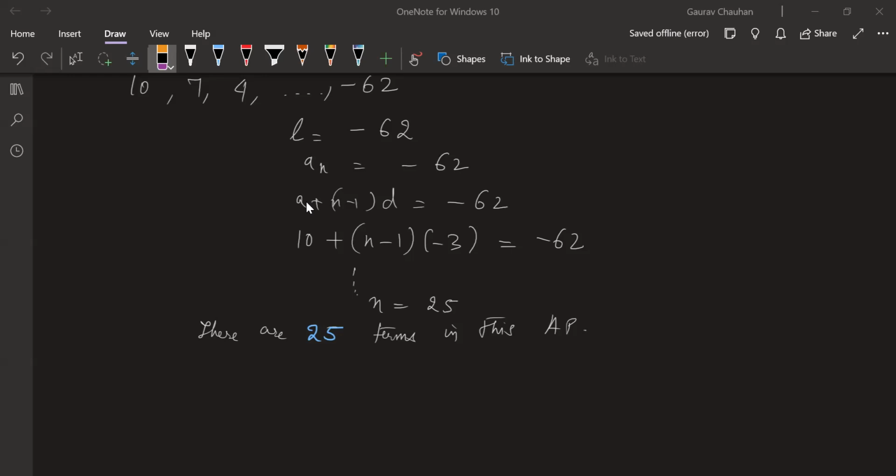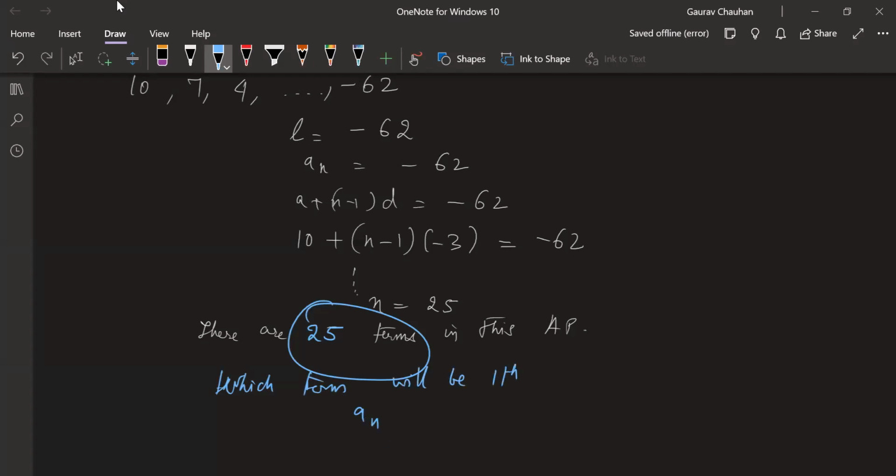Sir, can you repeat the question? Which term will be the 11th from the last? There are 25 terms. Okay. Which nth term? Basically, you have to tell me what will come in place of n in a subscript. Which term will be the 11th from last, if totally there are 25 terms?